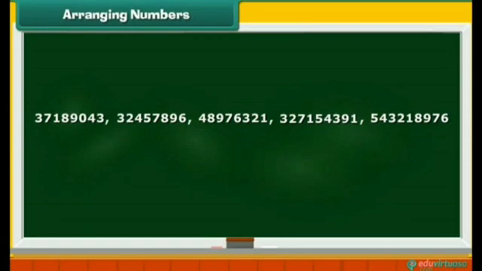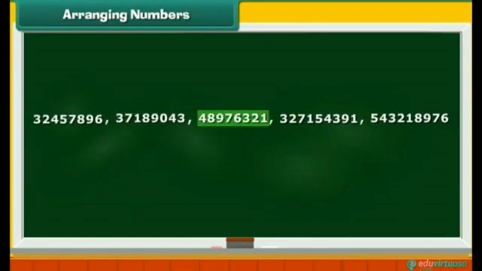The first two begin with digit 3. Their second digits are 7 and 2. 7 is greater than 2. Therefore, 37,189,043 is greater than 32,457,896. Interchange the numbers.